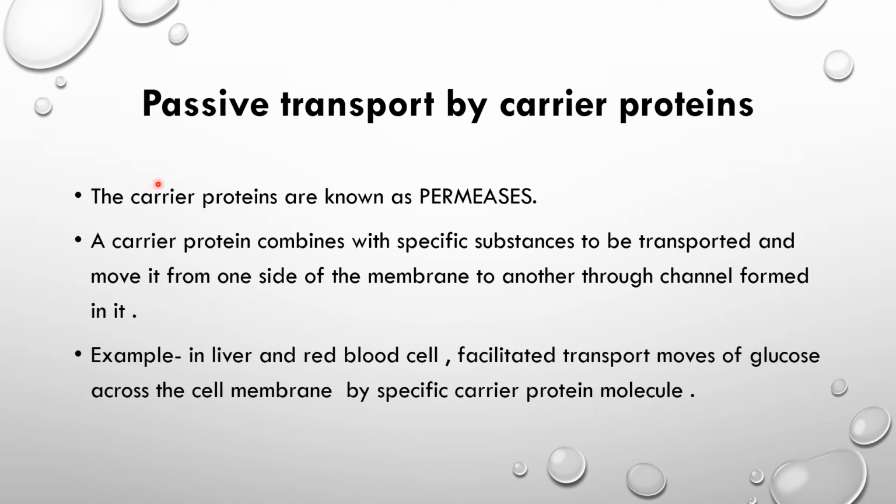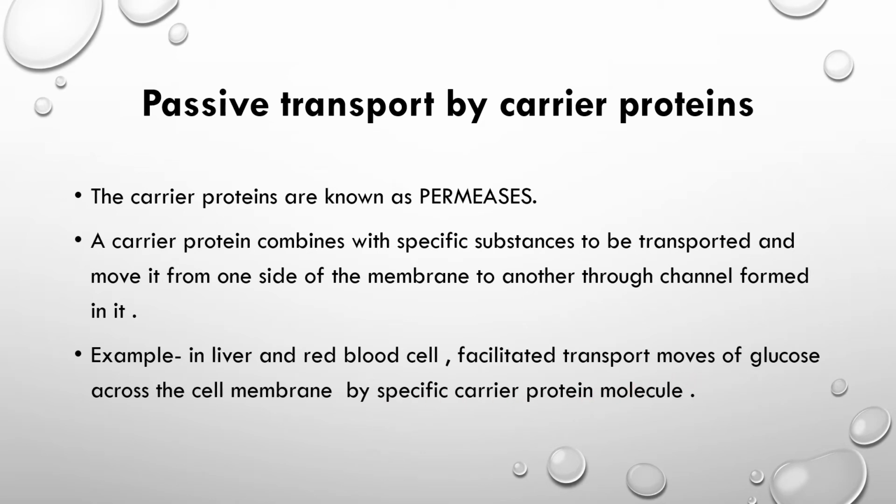The carrier proteins are known as permeases. A carrier protein combines with a specific substance to be transported and moves it from one side of the membrane to the other through the channel formed in it. That is a passage. For example, in the liver and red blood cells, facilitated transport moves glucose across the membrane by specific carrier protein molecules.